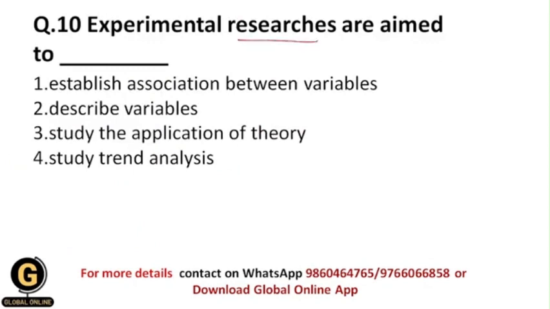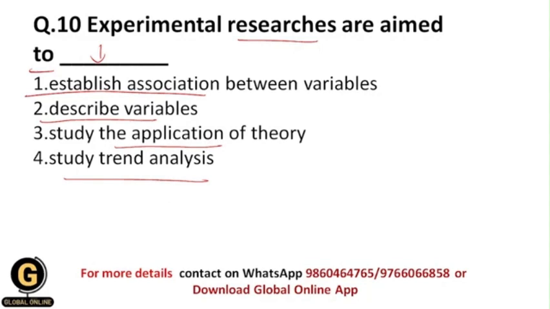Experimental researches are aimed to... So what is the aim of experimental research methods? Establish association between variables, describe variables, study the application of theory, or study trend analysis. It means what is trending in the market, and we are going to study those trends in the market, analyzing the data in the trend market.